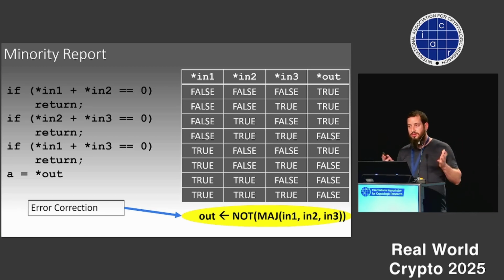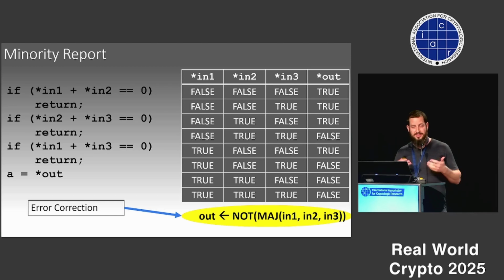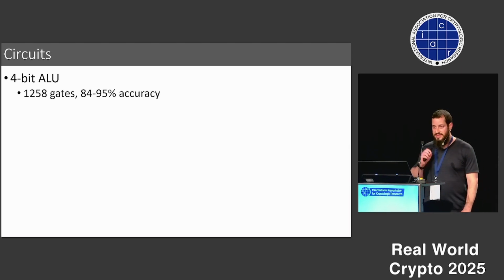Okay, so now I told you we can do weird gates. I think this is really cool, but it's not enough to convince reviewers to get papers accepted, and we need to show them that this can actually be useful for something. So now we can talk about what we can do with circuits.